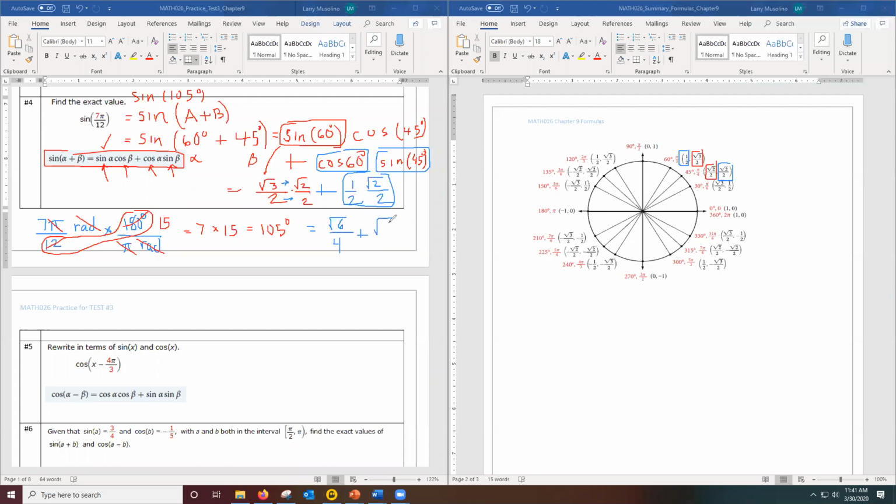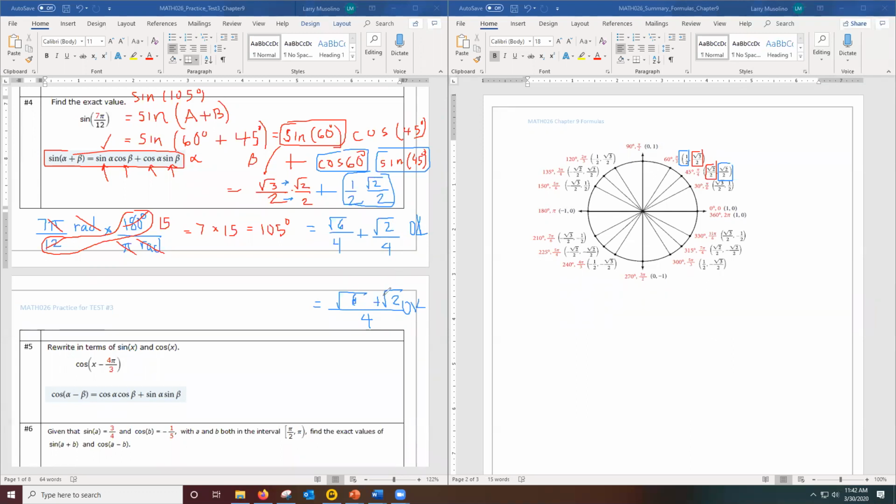I could leave my answer like this, or if you wanted to combine these fractions together, because they have the same denominator, I can write it as square root of 6 plus square root of 2 all over 4. Right, so this answer is okay, or this answer is okay.